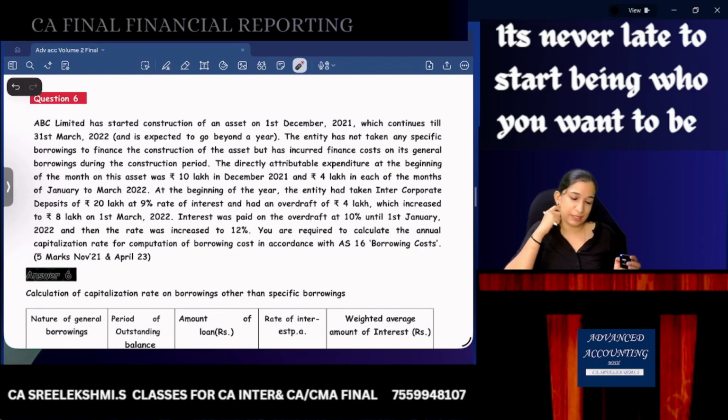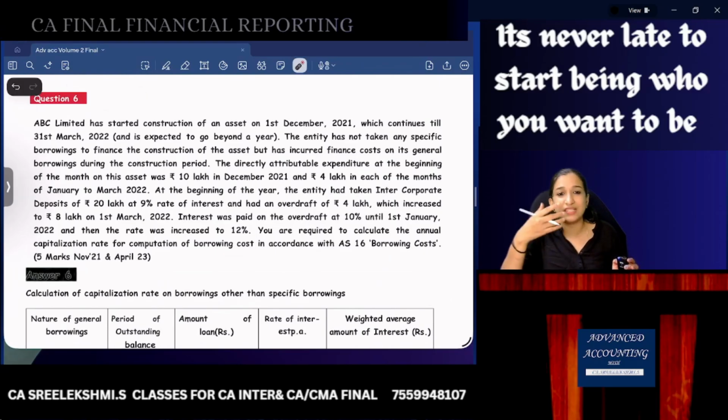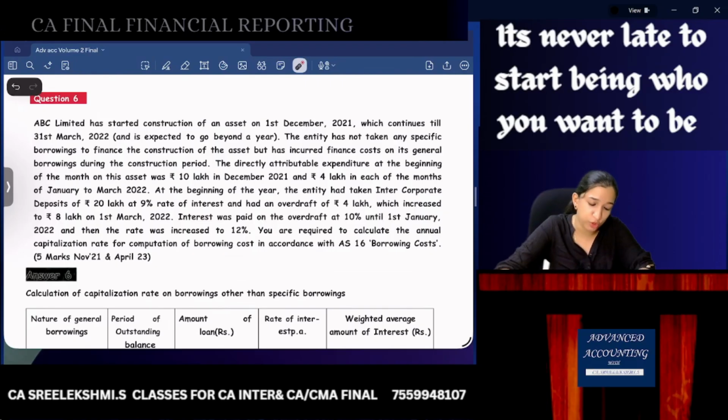Now, question number 6. Mark it as a very, very important question. This is actually a CA final question which came, which I feel can be asked in your exam also.